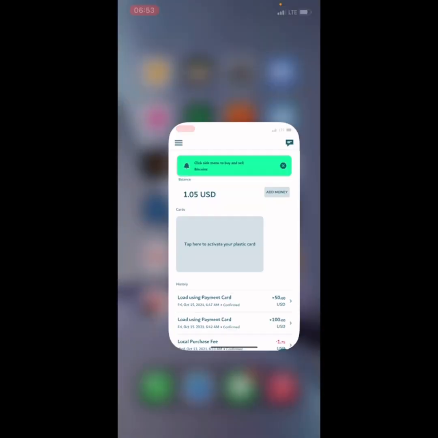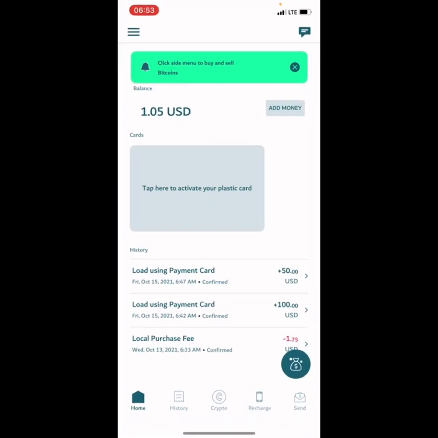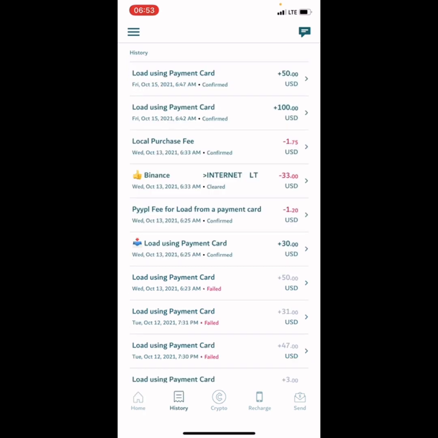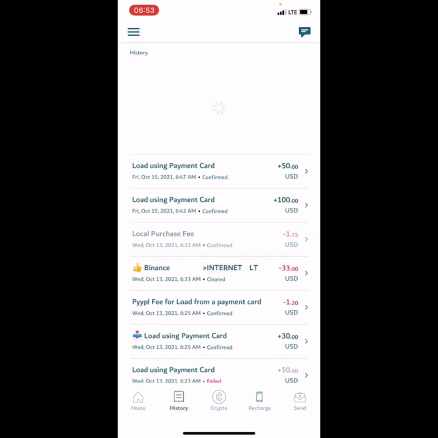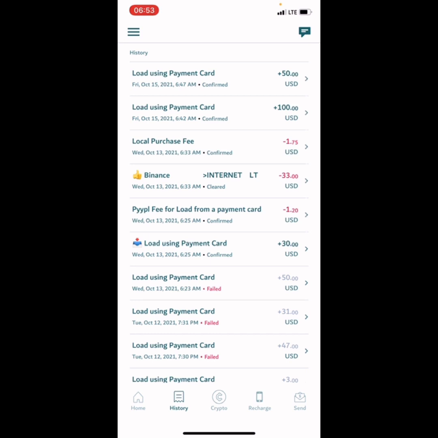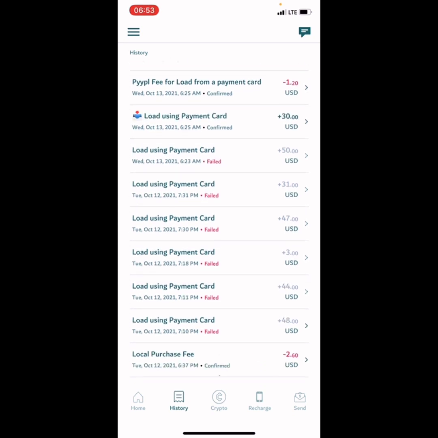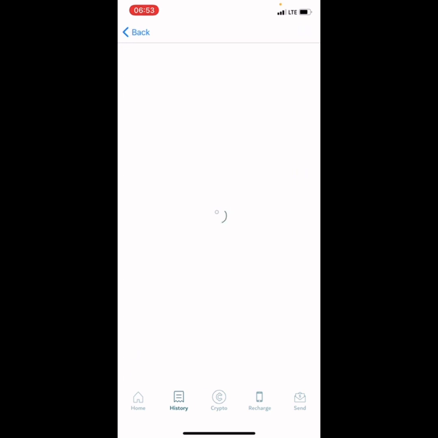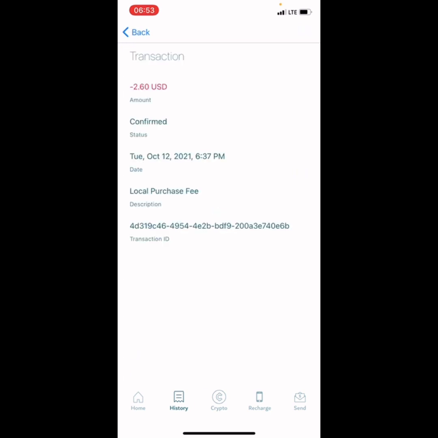After that, my money will be deducted. For $100, they deduct a fee of about $2.60. So if you have $95 here, you can't load $95. You can only load maybe $92 of that $95. They charge a service fee of like $2.60. As you can see here, they charge a fee of like $6.20.